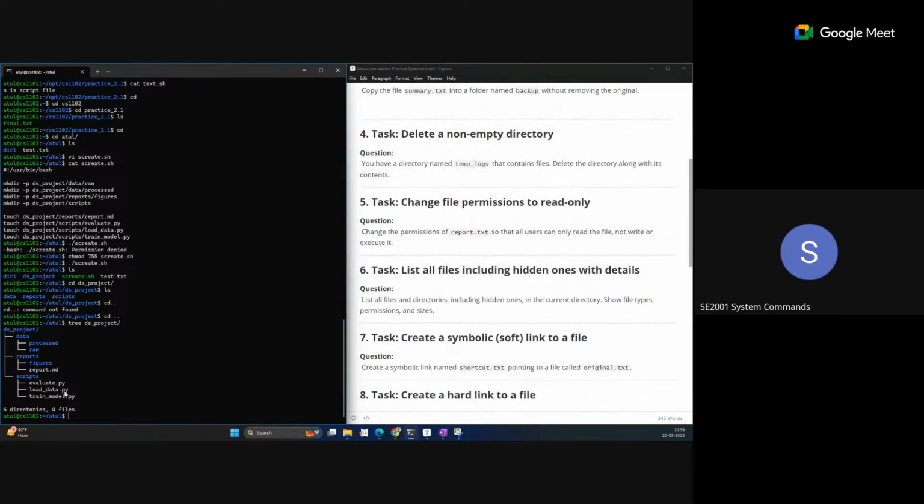Later you can also do all these things where you need to create more files with the help of some loops and conditional statements, but that will start from week 4, week 5. That is the basic script and the detailed things. So this is the basic question I have discussed. If you have any query, you can ask. From next week onwards, we will come up with some practice questions and discuss them, or you can also come with your doubts.